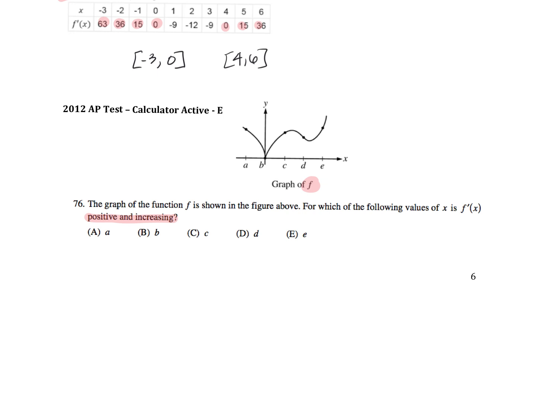Okay, so they're saying when is it positive? We've got 2 points where my slope is positive, but they also want that slope, f prime, to be increasing. My slope at C is positive, but it's approaching 0. So that's actually a decreasing slope because it was positive and then it's going to 0. My slope at E was positive and then it looks like it's getting bigger. So my slope is going to be increasing at E as well as be positive.